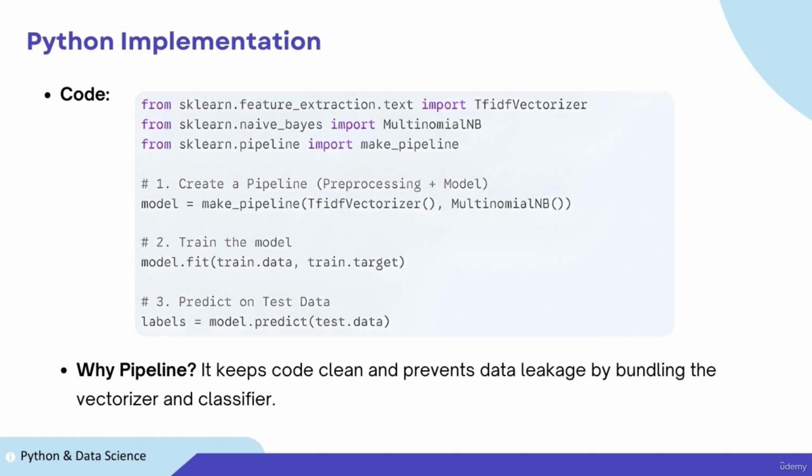Now, let's implement this in Python using Scikit-learn. We use a tool called a pipeline. First, we import TF-IDF and multinomial NB. We create the model using makePipeline. This bundles the pre-processing step, TF-IDF, and the model, naive Bayes, into one object. We then call model.fit on our training data. Why use a pipeline? It keeps our code clean, and crucially, it prevents data leakage by ensuring the test data is transformed exactly the same way as the training data.